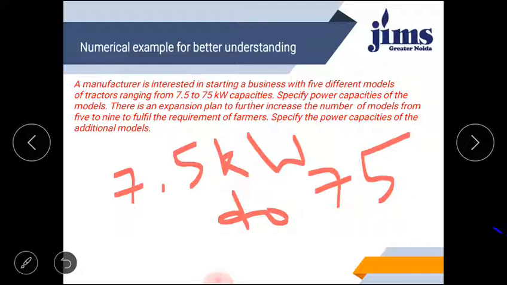First, initially the company is using the R5 series to introduce 5 models, and at a later stage the company is introducing 9 models to cater to the farmers' needs. Then your work as a designer, manufacturer, or counselor is to suggest these model capacities for the company. So let's start how it can be done.